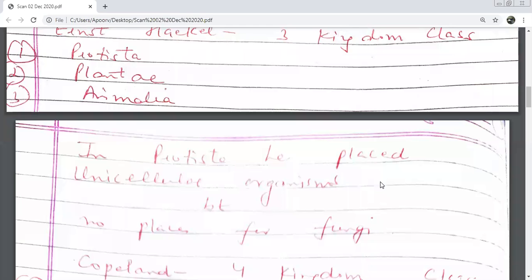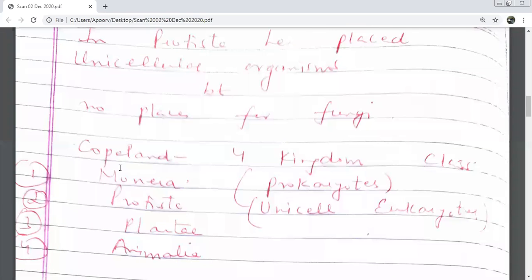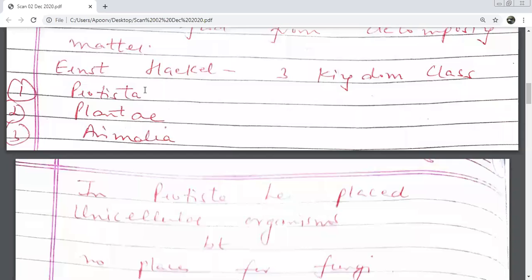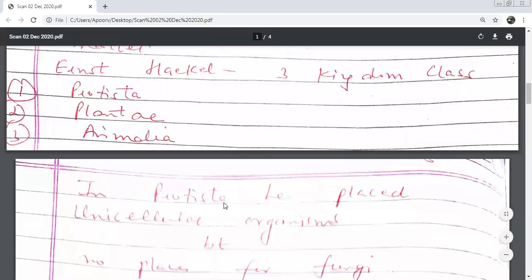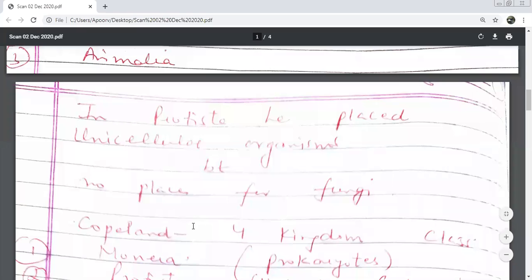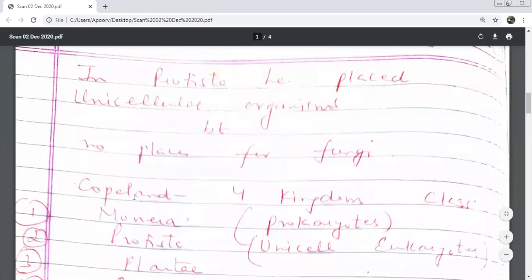So we have Plantae, we had Animalia, and one new kingdom was added. What is the name of that kingdom? Protista. What will we keep in Protista? Unicellular organisms. Very smart. Now we come to the fourth person, Copeland. Haeckel was the third, so 3 kingdoms. This is the fourth one, so 4 kingdoms. Remember it like this. Copeland gave a 4 kingdom classification.